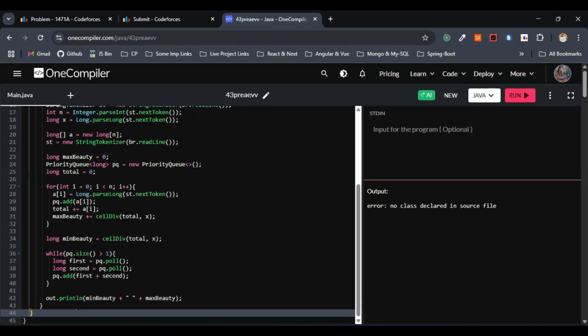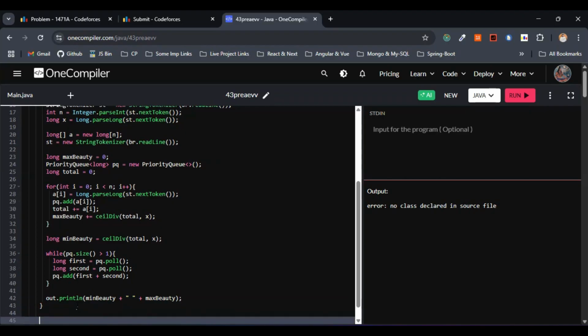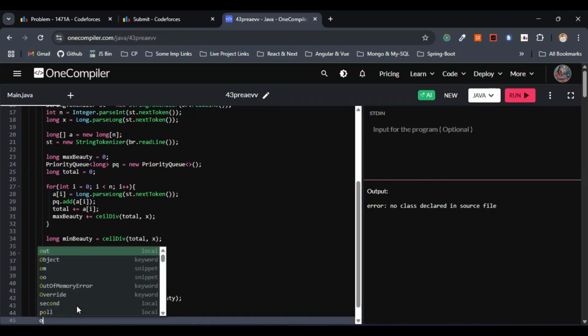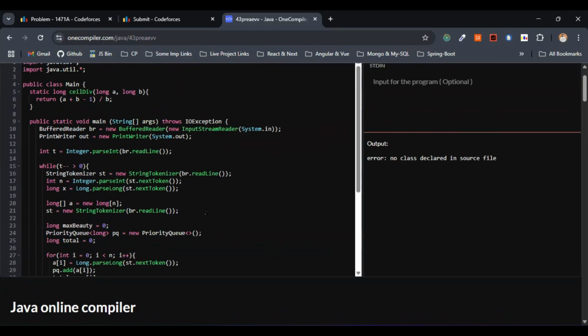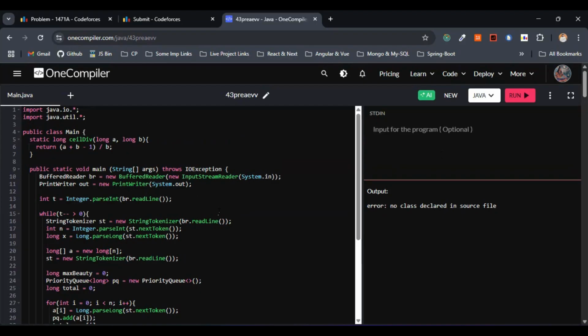So this is it. Next, let's do one more thing. We have to flush the output, right? So I'll just go with out.flush. You can just go with out.flush or out.close here. So this is fine. Yeah, we are done with the code.